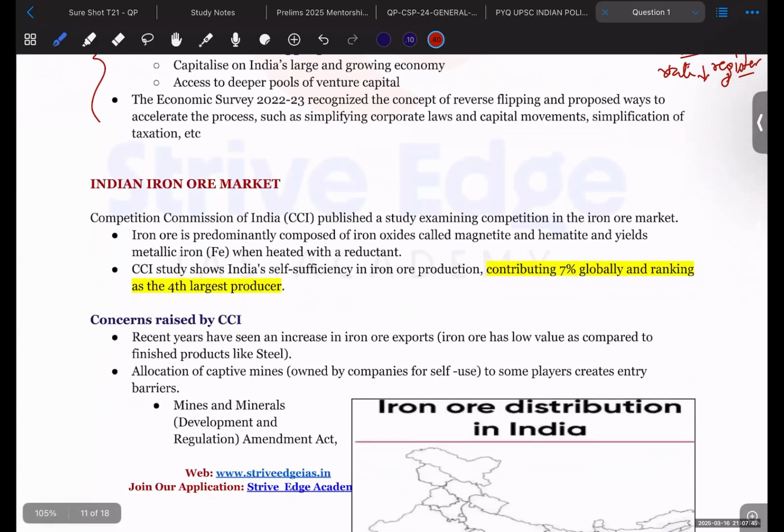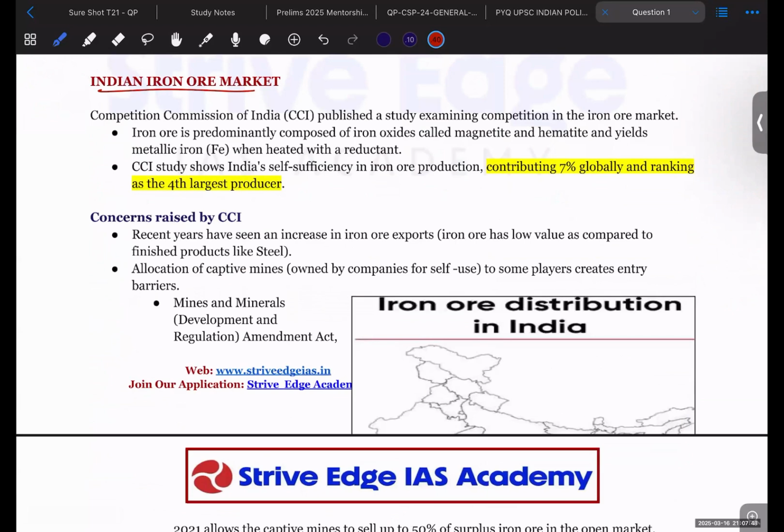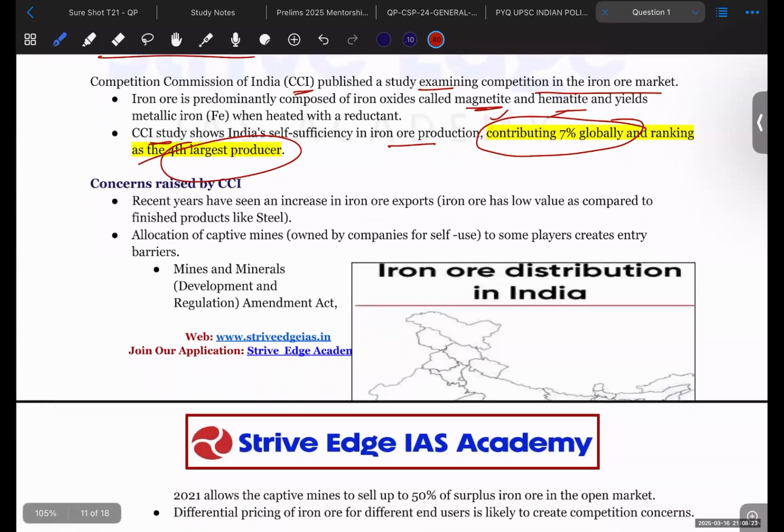Now, the Indian iron ore market. The Competition Commission of India (CCI) has published a study examining the competition in the iron ore market. Iron ore, you already know, is composed of magnetite or hematite, the two important ores of iron. According to the CCI study, India contributes approximately 7% of global iron ore production and is ranked the fourth largest producer.